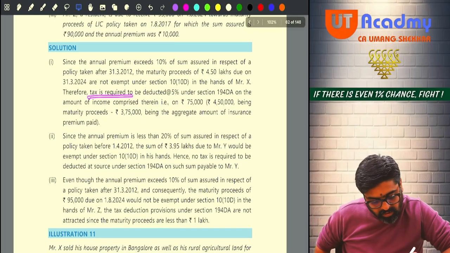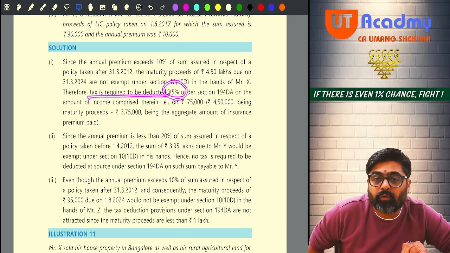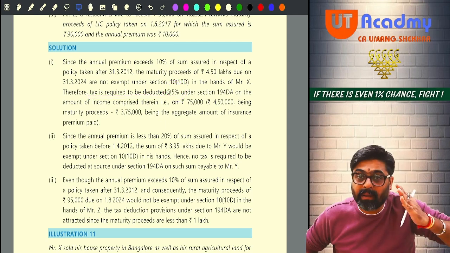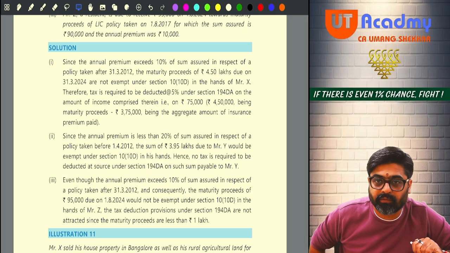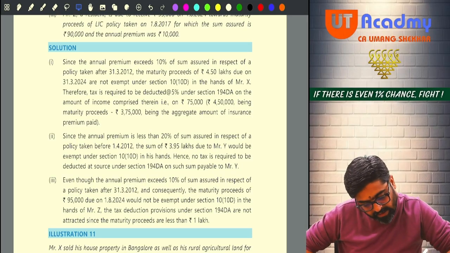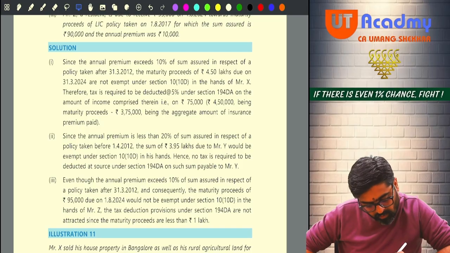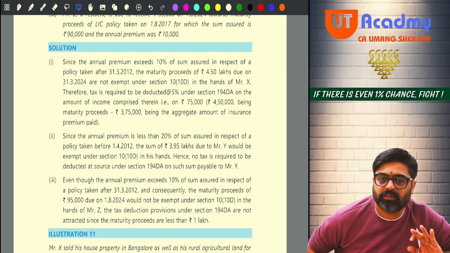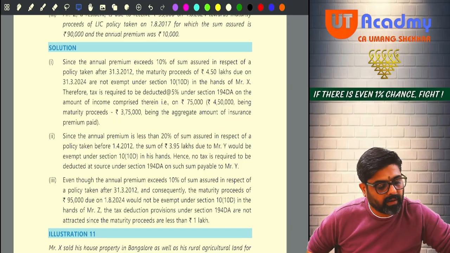X. Therefore, tax is required to be deducted at the rate of 5%. Why 5% is taken? Because the maturity proceeds are coming prior to 1st October 2024. Yes or no? In the hands of Mr. X, on the amount of income comprised therein, 75,000 was the income. And how have they calculated this 75,000?